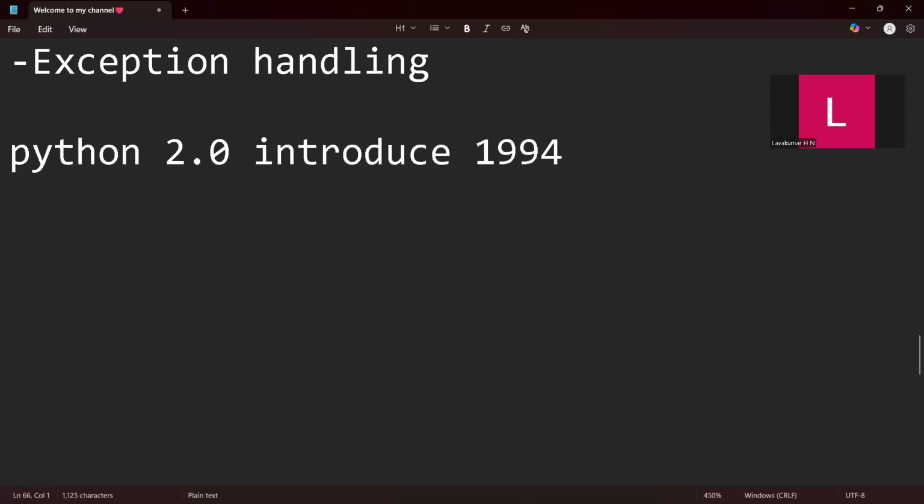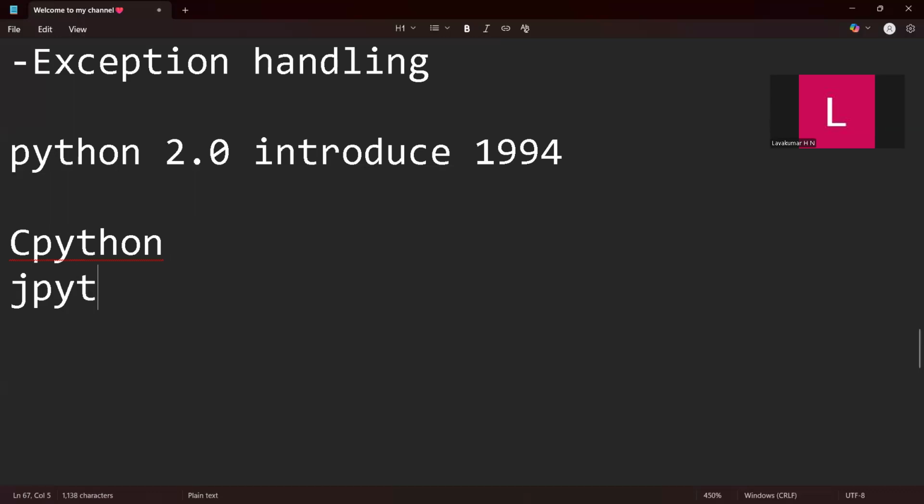In the same way, Python has this feature. Python implemented using Java is called Jython. Before that, Python was implemented using C, which is called CPython. CPython is actually the first one.